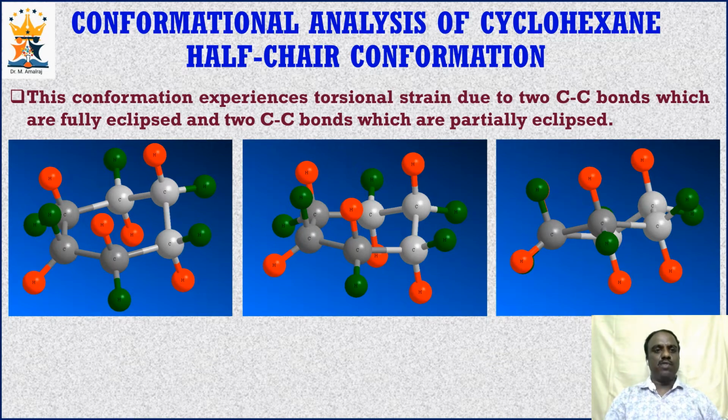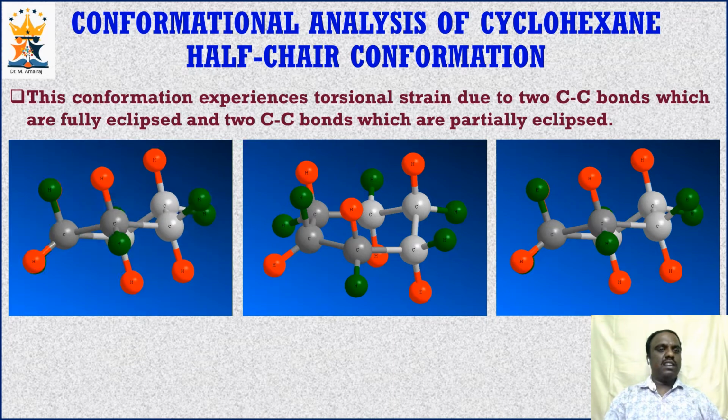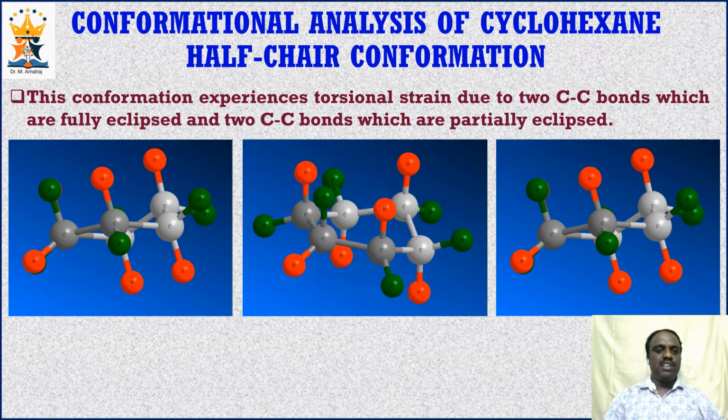bonds which are fully eclipsed and two carbon-carbon bonds which are partially eclipsed. The other two carbon-carbon bonds are staggered to each other. Just see this clip. See, in this case, it is shown that the fully eclipsing carbon-carbon bonds. Here it is shown that partially eclipsing carbon-carbon bonds.